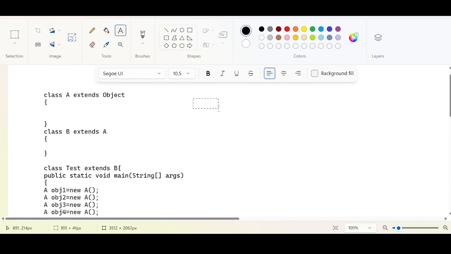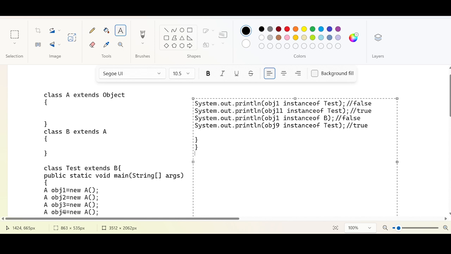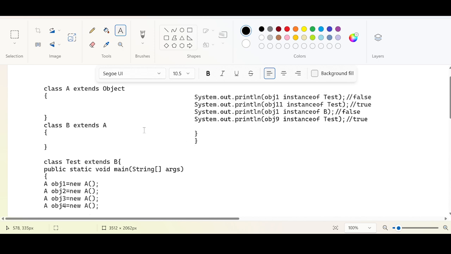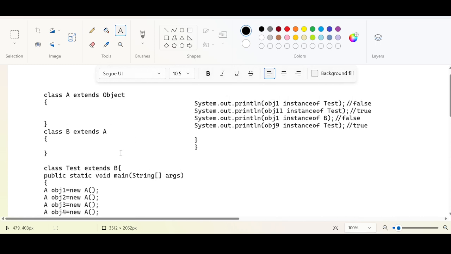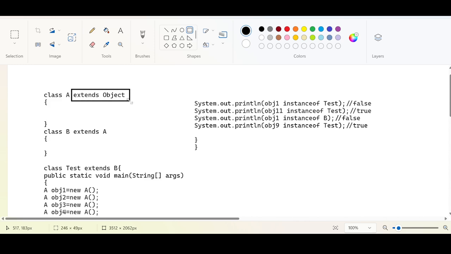We will take this line again. Now you try to understand one thing. There is a relationship where test extends B, which extends A. Of course A extends Object, because if you don't define anything, it is going to extend Object. I put it deliberately.